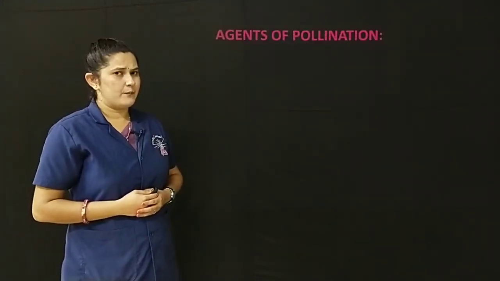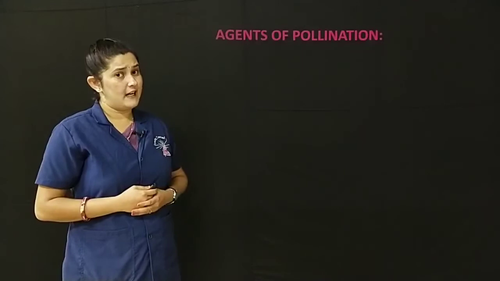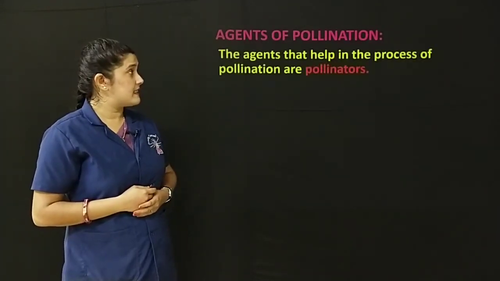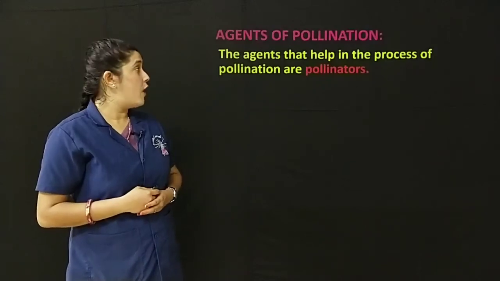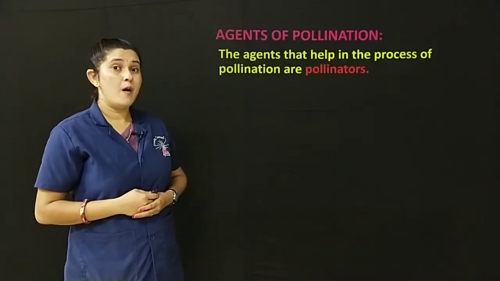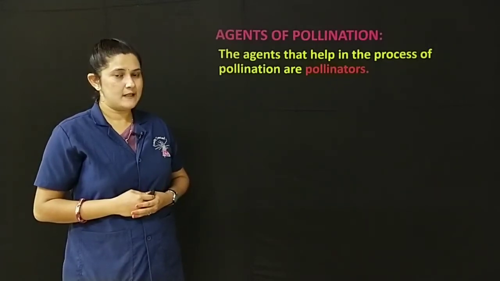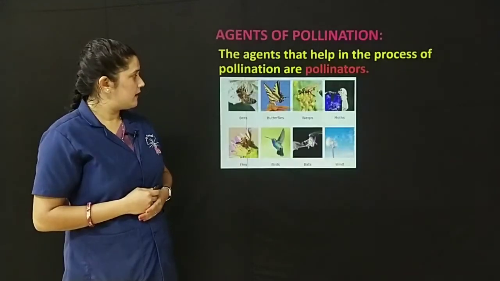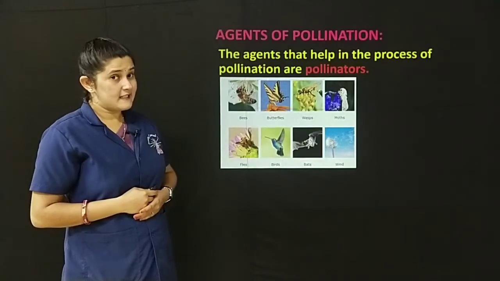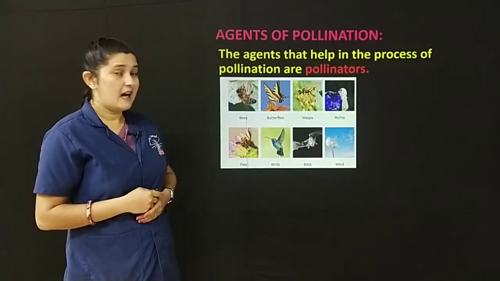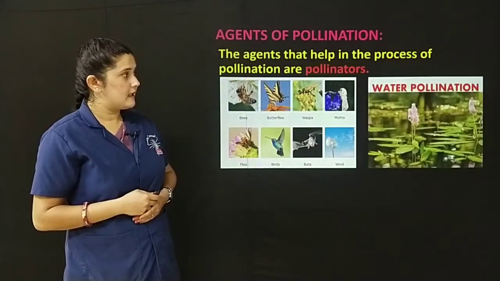Agents of pollination. Which are the different agents of pollination? The agents that help in the process of pollination are called pollinators. Which are the pollinators? Insects such as bees, butterflies and other insects.